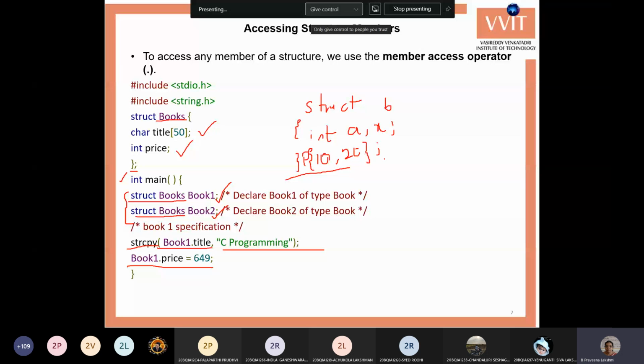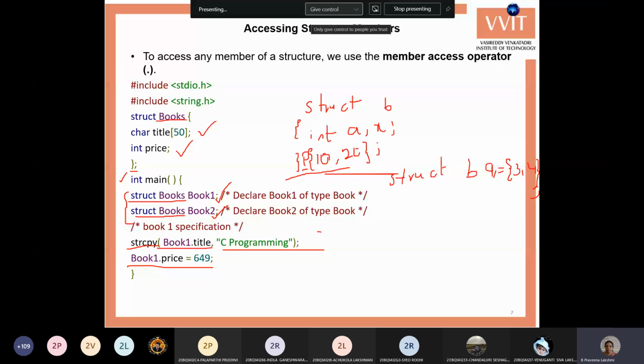If you are creating a variable within the main, then you can write it as struct B, q is the variable. For that you can assign the values, say for example, 3 comma 4. Like this we can initialize, semicolon. So like this also we can initialize the structure, or you can directly use the other ways.